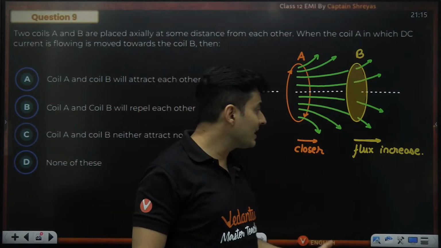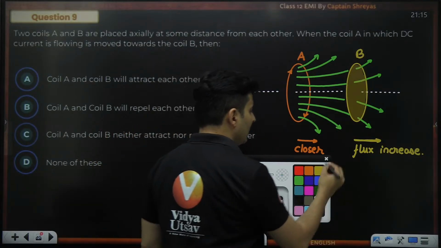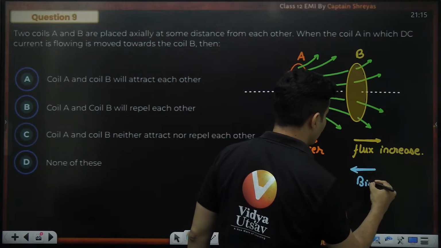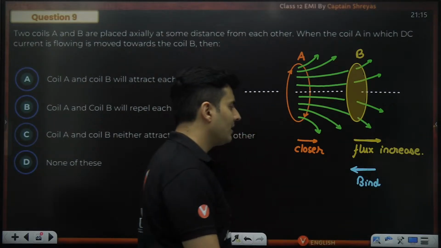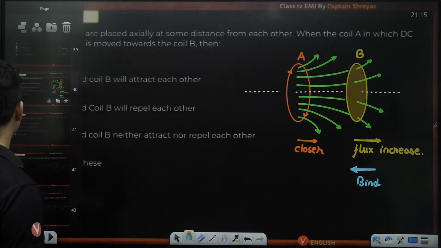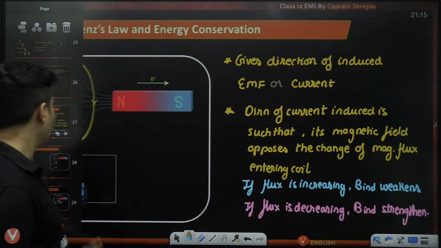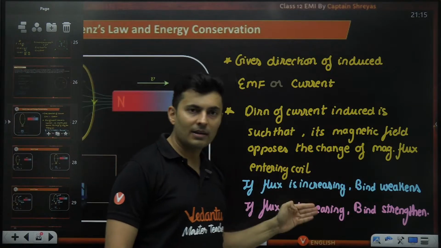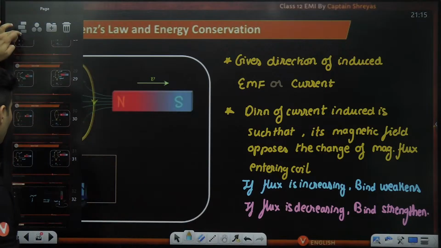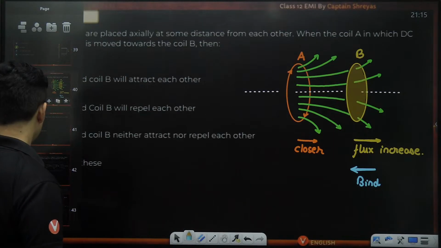So if the flux increases, you should always oppose it. So how do I oppose? The induced magnetic field will be in this direction. You're just following Lenz's law. If the flux increases, the magnetic field will try to weaken it. If it decreases, it will try to strengthen it. That's all. Simple.